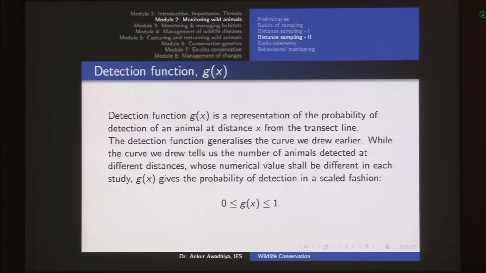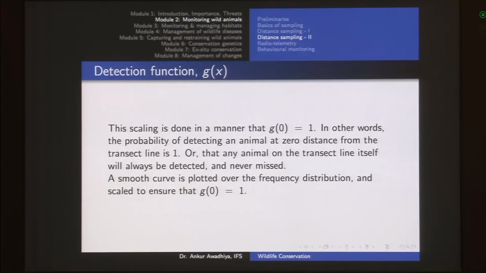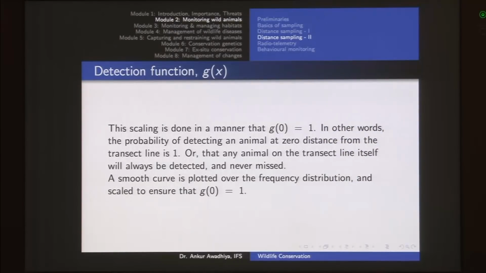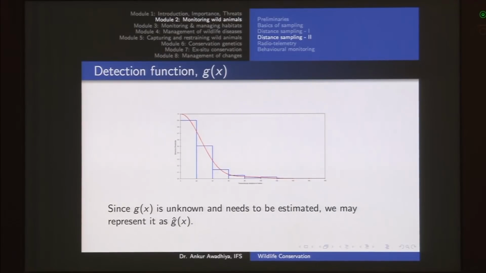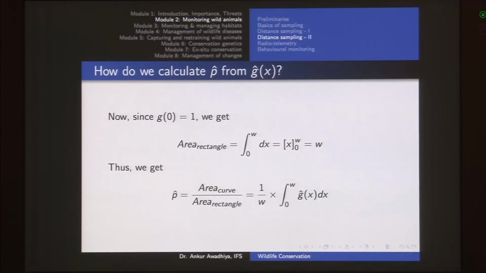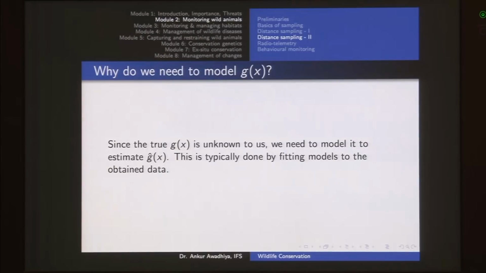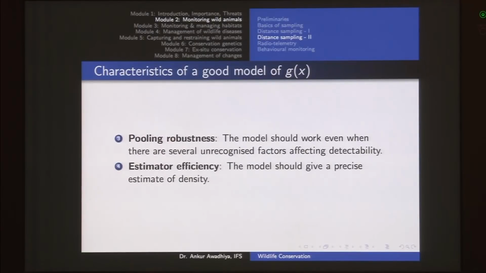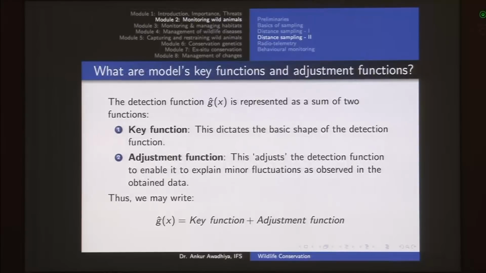Then we talked about the detection function. Now in the case of detection function, you scale your value of p so as to get your g at 0 equal to 1, which means that any animal that is there on the transect has a 100% probability of getting detected. Now we use this to be able to compute our p hat. So when we want to perform all our computations in a computer, then this equation becomes very important. Now there are 4 characteristics for a good model of g of x. One is robustness, one is shape criterion, pooling robustness, and also the estimated efficiency.